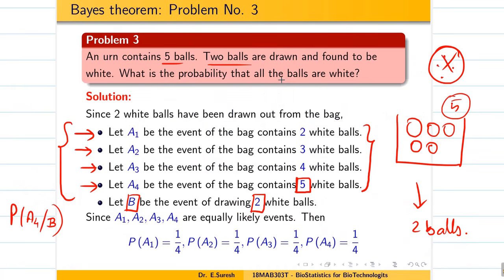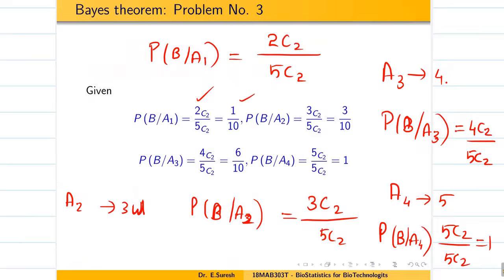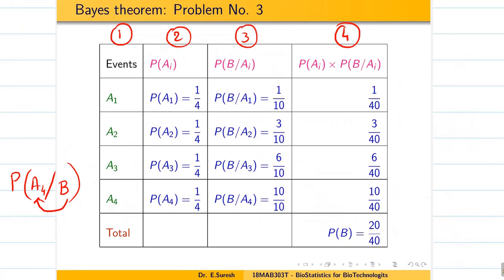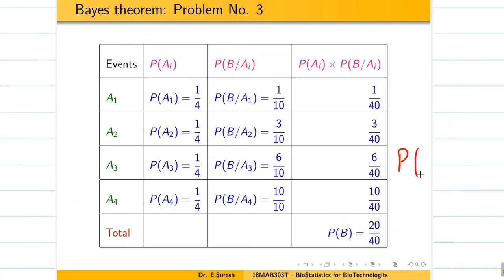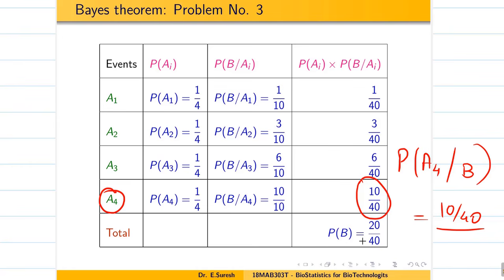What is the probability that all the balls are white, provided 2 balls are taken from the box? That means the probability of A4 given I am taking 2 balls. A4 is 10 by 40, and the total probability for the event B is 20 by 40 if you add. So 40 gets cancelled. So 10 by 20, 1 by 2, it is 50% chance we have.